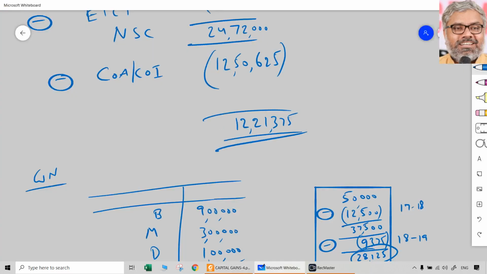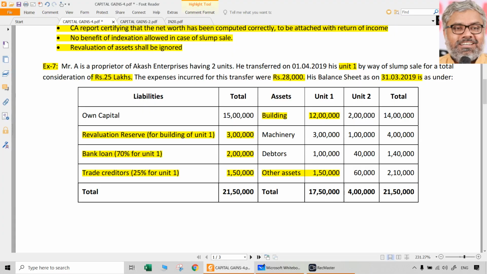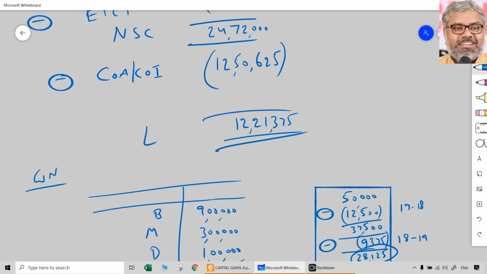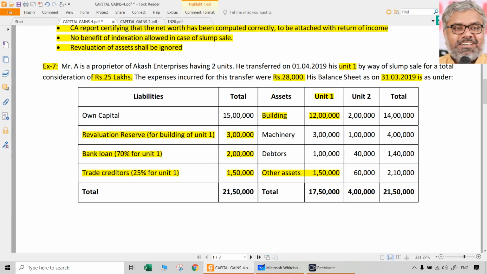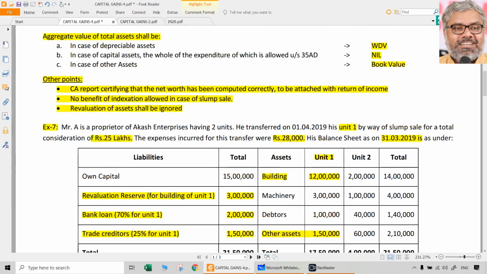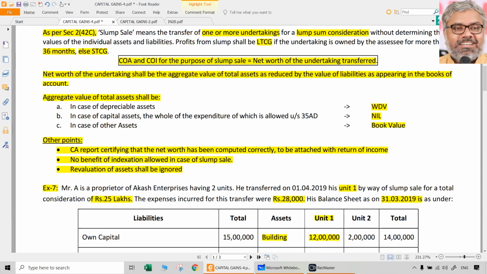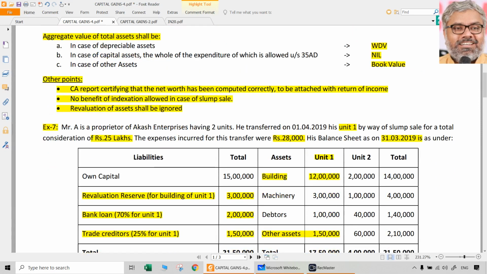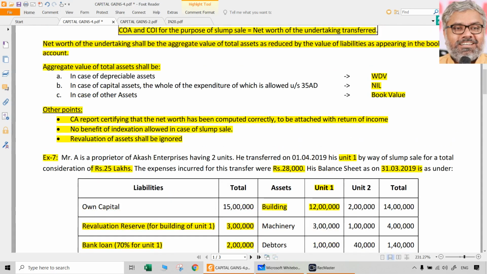We can write an assumption. Assuming that unit 1 has been held by Akash Enterprises for more than 36 months, these capital gains are treated to be long-term capital gains. 12,21,375 can be taken as long-term capital gains, assuming unit 1 is held by Akash Enterprises for more than 36 months. Since the information is not there, there is nothing wrong in assuming that, and concluding whether it is short-term or long-term. That is how we should calculate the capital gains in case of slump sale. We should find out net worth, and that net worth should be treated as if it is the cost of acquisition and cost of improvement.